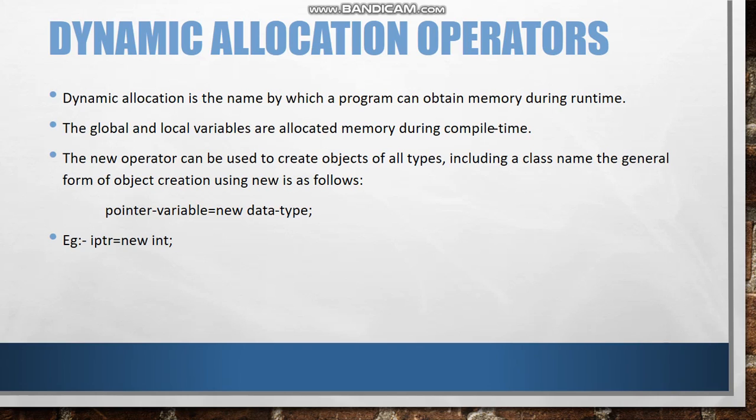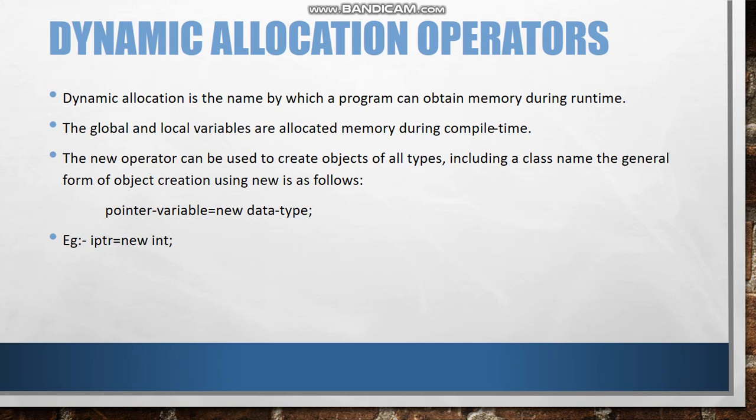C++ defines two unary operators, new and delete, that perform the task of allocating and freeing, which is to give a space and to release the space during the program runtime.